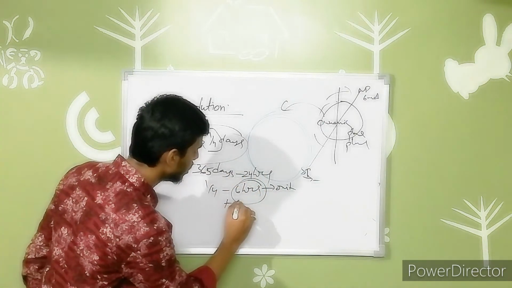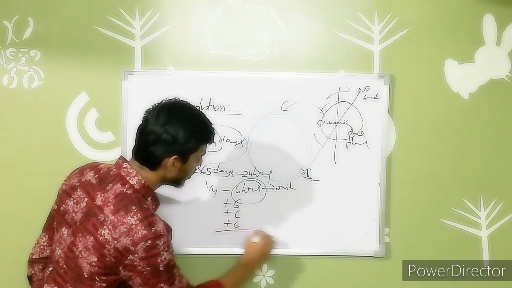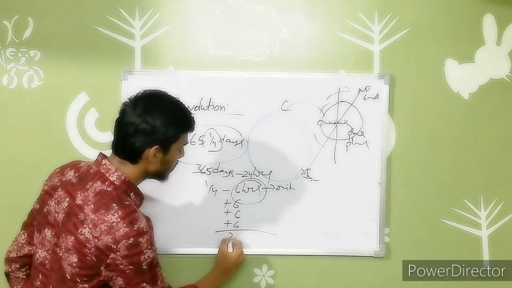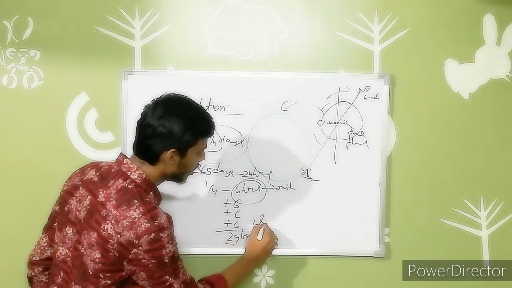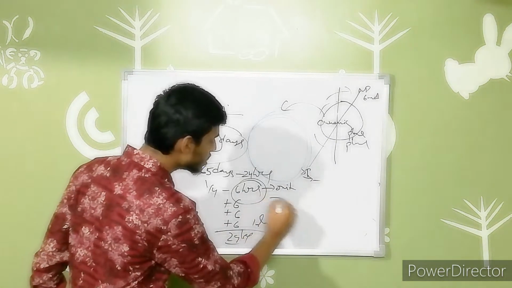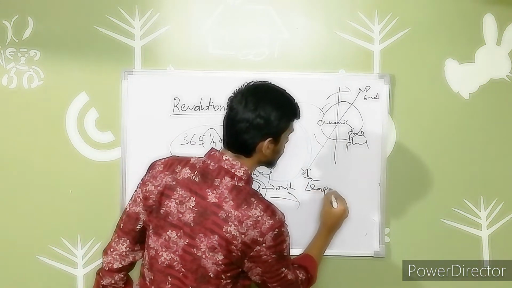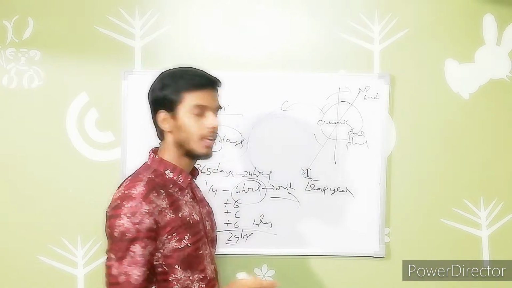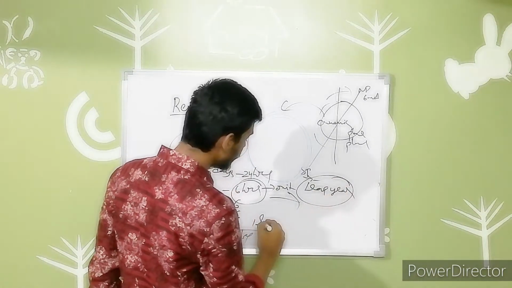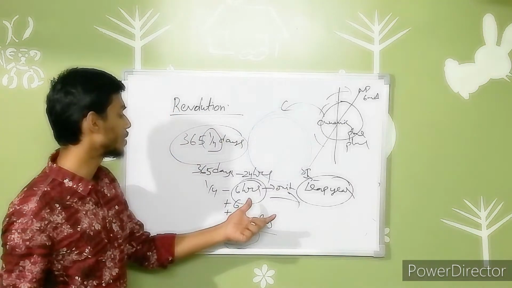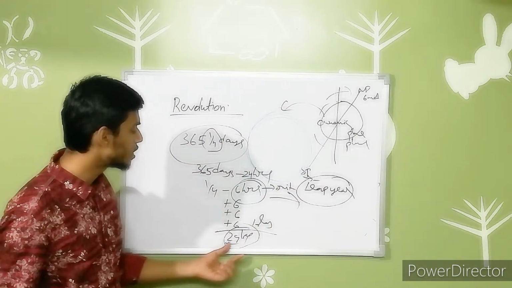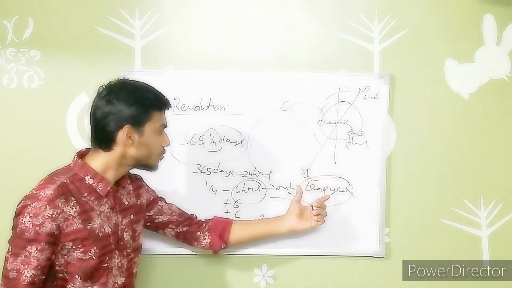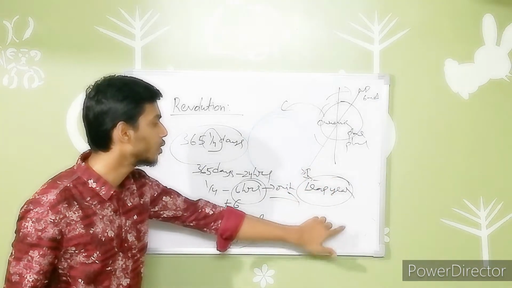So what happens after I am adding this 6 hours which is saved every year? After 4 years it becomes 24 hours, that means 1 day. Due to this there exists a leap year for every 4 years. We are saving 6 hours every year, and after 4 years it leads to the formation of 1 day, which is added into our year.